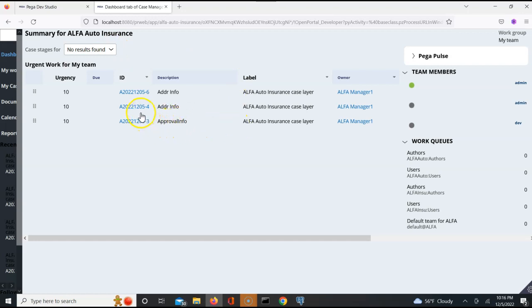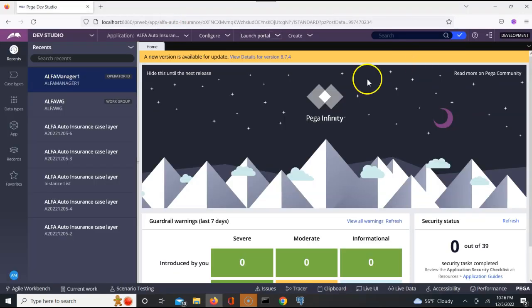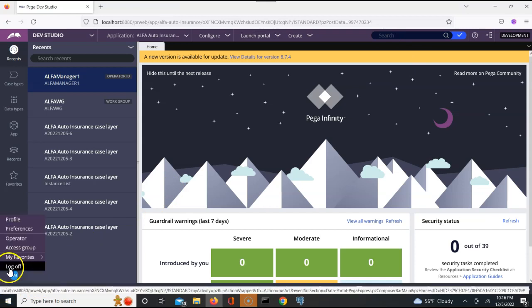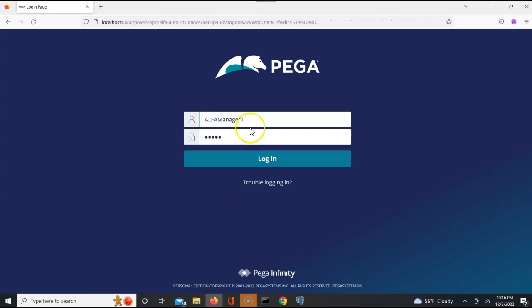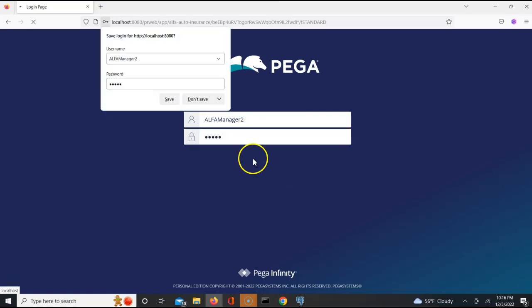Approval info, address info, only we only see these three in my team. Let us log off from this guy, go into the other operator and check. Maybe because I had already logged in. I logged into this guy.